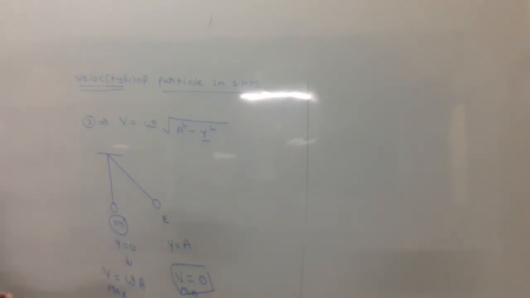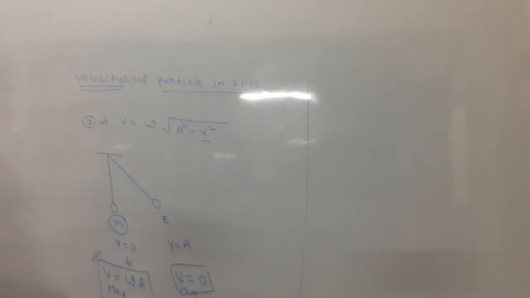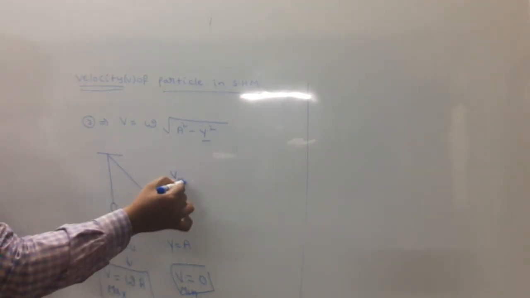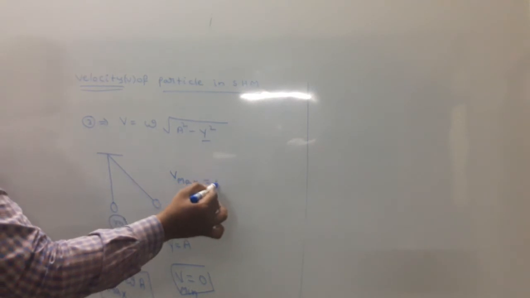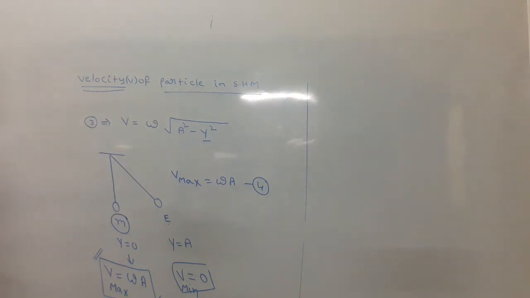What is the formula for maximum velocity? Omega A, equation number 4. Very important: at extreme position velocity is 0.